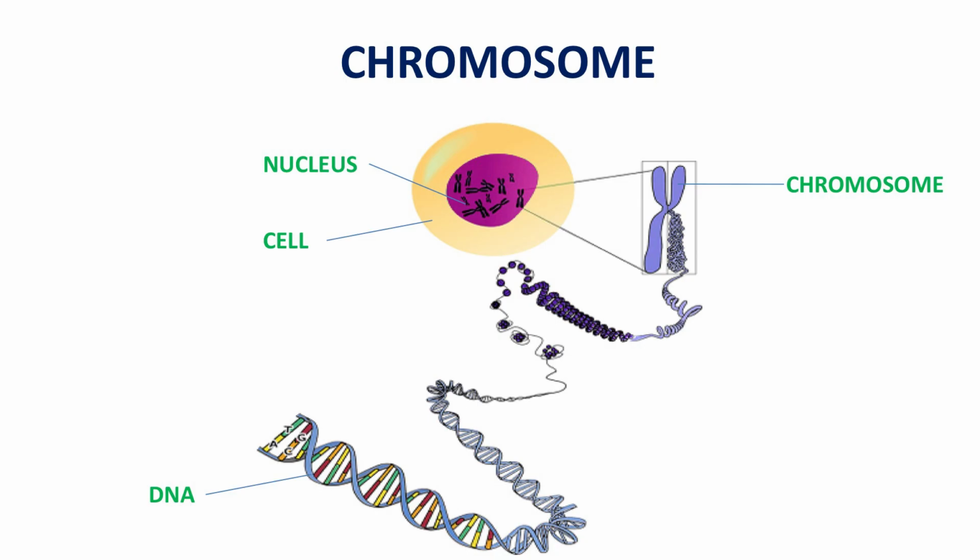It means all the information of a cell is stored in its chromosomes, and chromosomes are found in the nucleus. That is why chromosomes are regarded as hereditary vehicles, genes are called hereditary units, and the nucleus is called the control room, control chamber, controlling authority or boss of the cell, right.